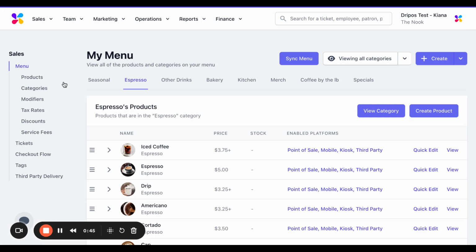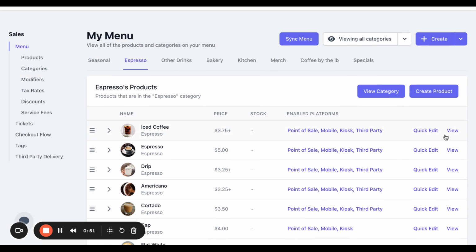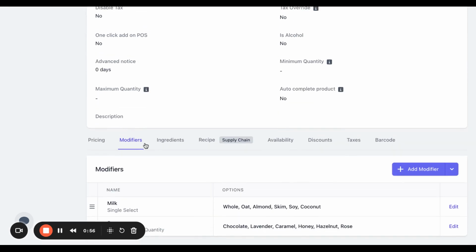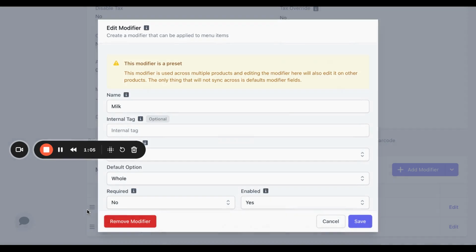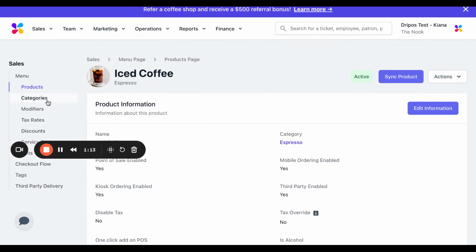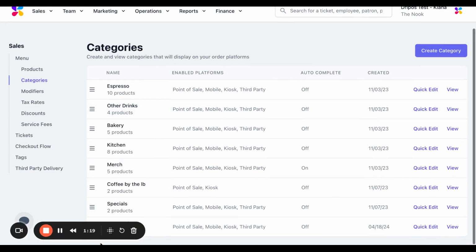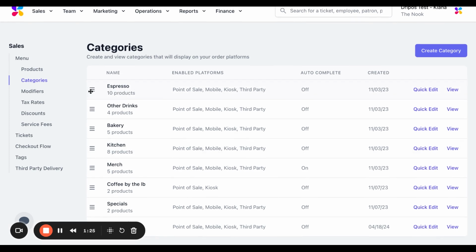If you wanted to reorganize the order of modifiers on a given product, you can click into a product listed, scroll down to the modifiers section, and click on this icon down here and drag to rearrange. So now syrups will be what appears first and milk will appear second. As for rearranging categories, you can do this by clicking on the Categories tab and dragging the order as well, so that what appears at the top will be what displays first,